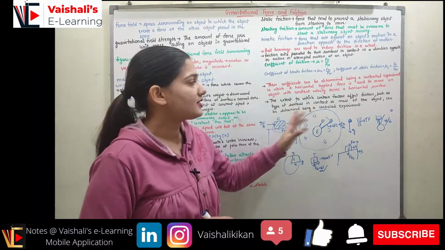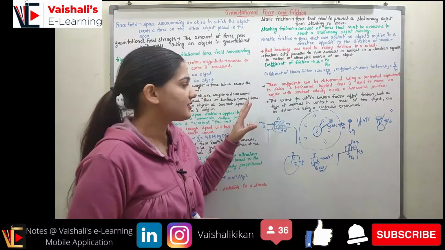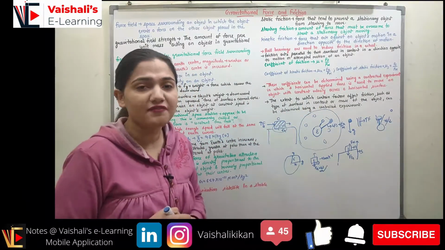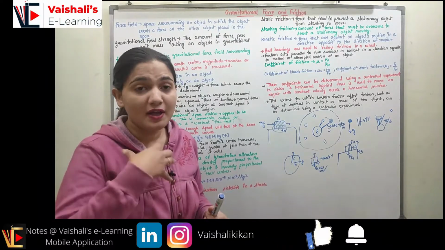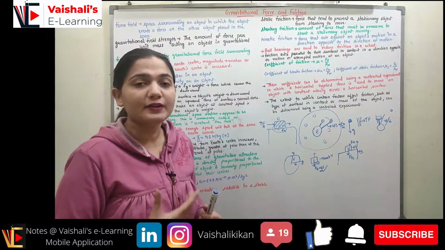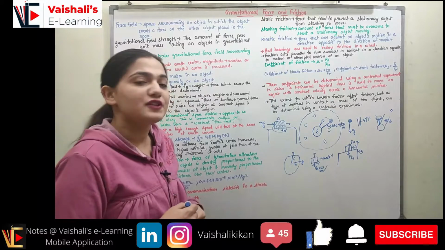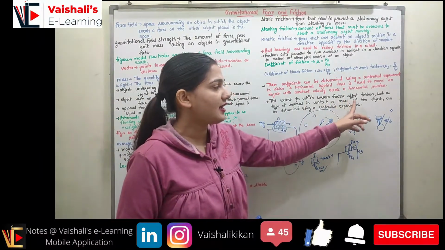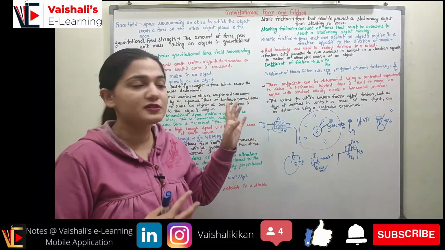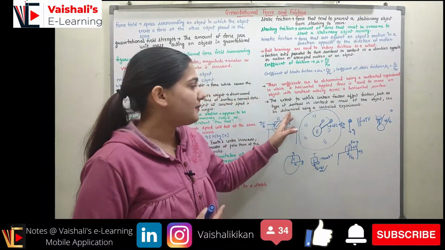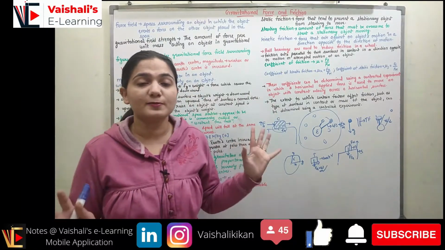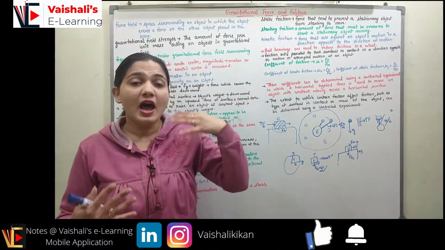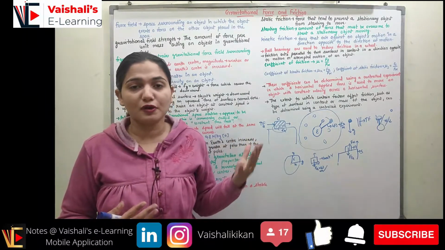The extent to which certain factors affect friction, such as the type of surface in contact. If I have two rough surfaces in contact, then I will be having more frictional force acting on the surface, right? So the coefficient of friction would be more in this case, right? If I have a higher mass of the object, the frictional force will also depend on the mass. It can also be determined using a controlled experiment, on which surface what is the coefficient of friction, and for which mass what is the coefficient of friction.